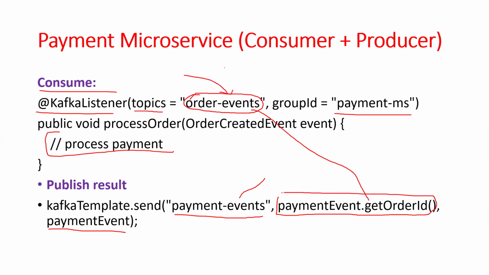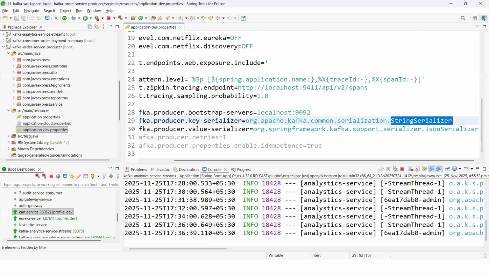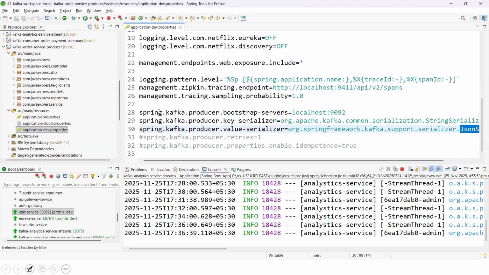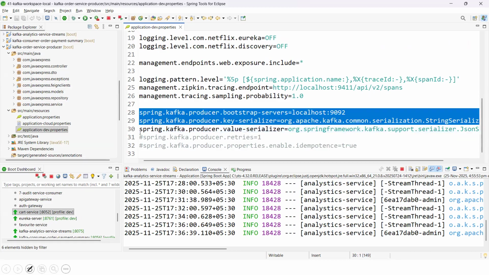This is called the key serializer here. Maybe order ID is my key and payment is my value. The default one is the key. Here I am using the key serializer, and the value means which object you are publishing. That is the JSON serializer here. From the producer side, these three properties are sufficient.